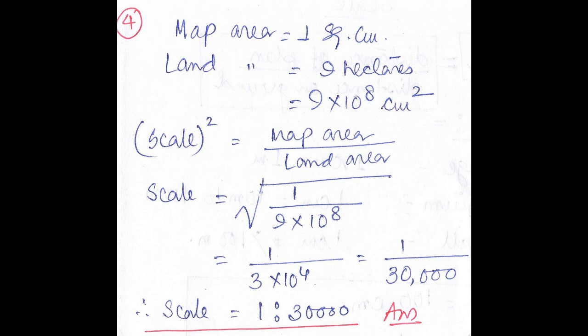Map area is given as 1 square centimeter. Land area is given as 9 hectares. 9 hectare means 9 into 10 raised to 8 centimeter square. Now what is the formula? Scale square equal to map area by land area. So what will be the scale? Scale will be under root of map area by land area. What is map area? 1. What is land area? 9 into 10 raised to 8. So if you square root it, we are getting 1 by 3 into 10 raised to 4. That means 30,000. So scale comes out to be 1:30,000.